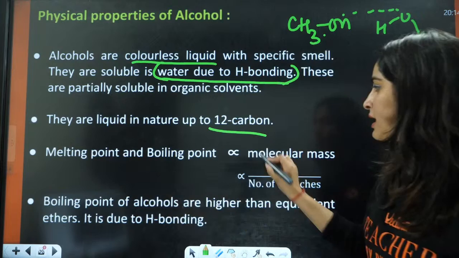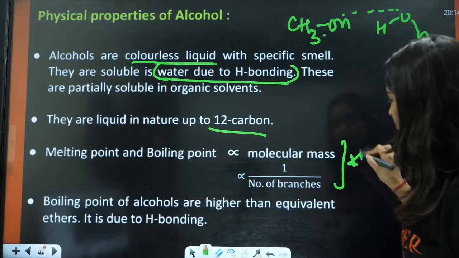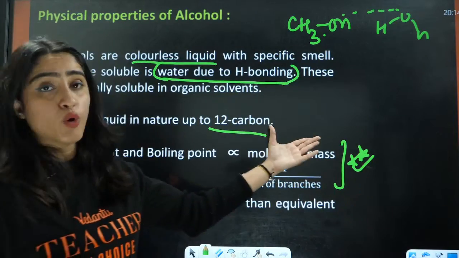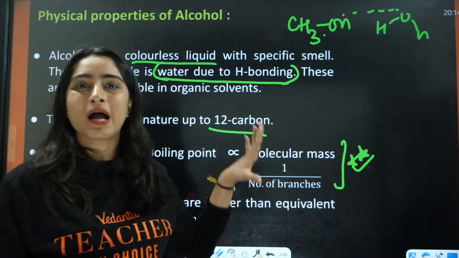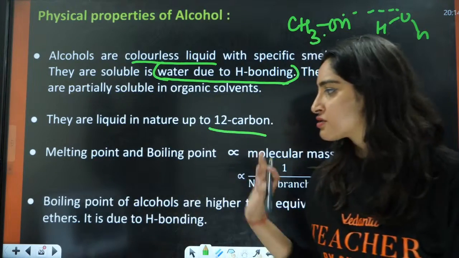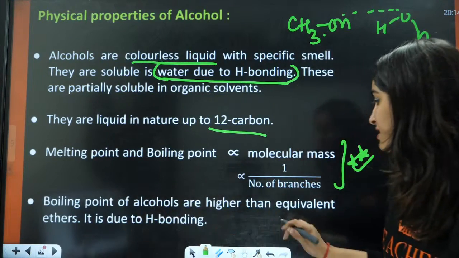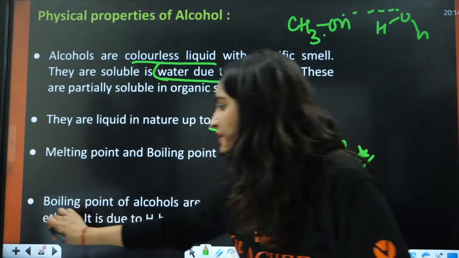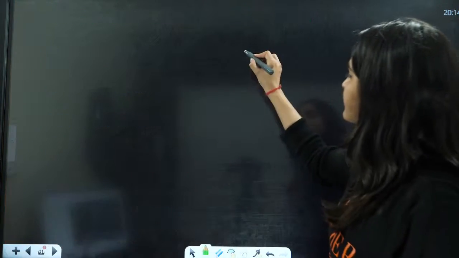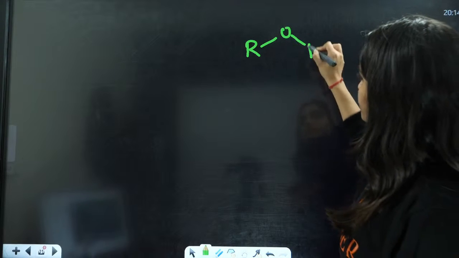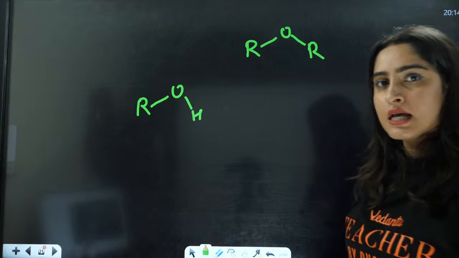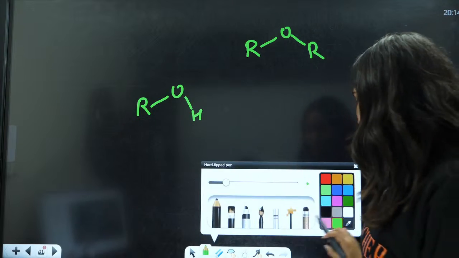Melting point, boiling point. This is always important for you. Melting point and boiling point are directly proportional to molar mass, and inversely proportional to the branching. Everywhere you will have this relation only. In all the chapters you will see this relation. Boiling point of alcohols are higher than equivalent ethers. So why is the boiling point of alcohols higher, everybody? This is ether, and this is alcohol, right?